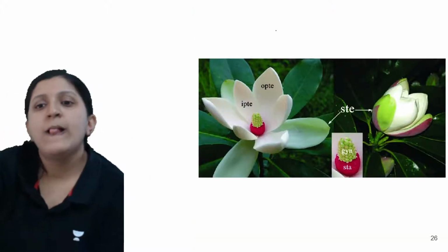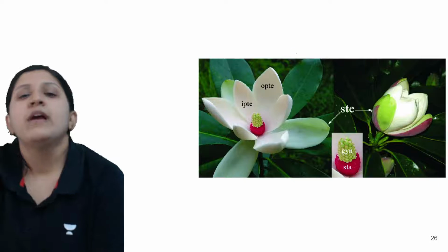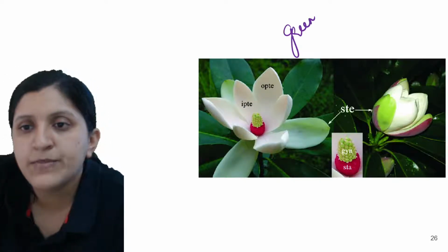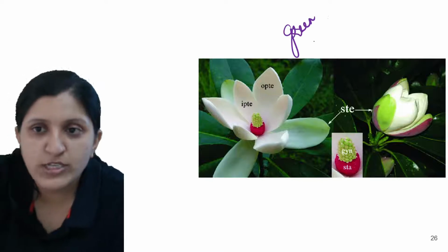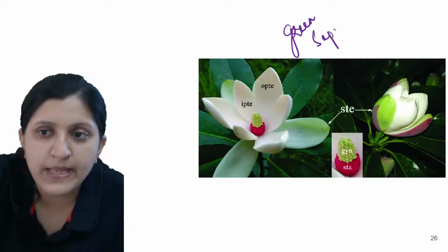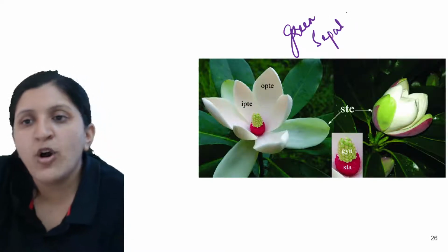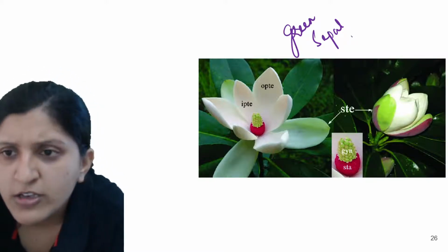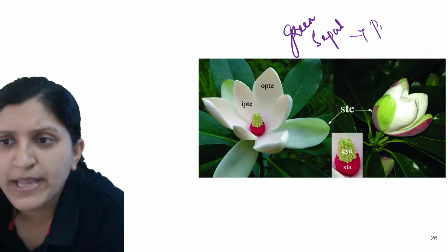So here, the sepaloid perianth is when you find green colored sepals, especially in the perianth condition.